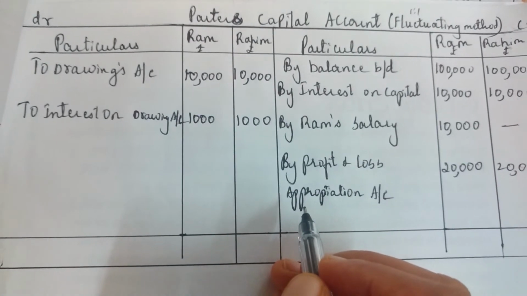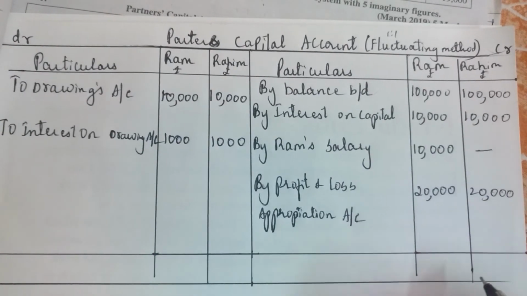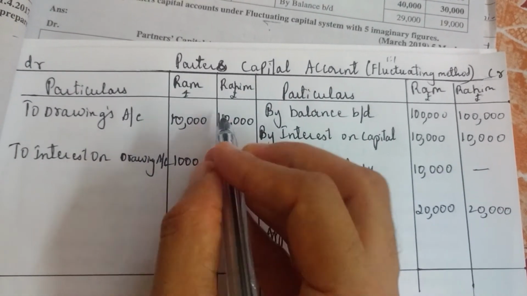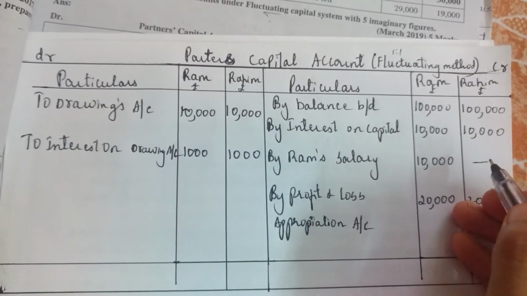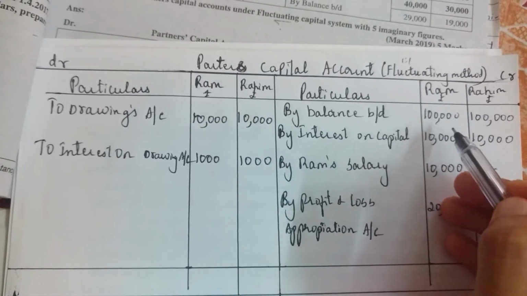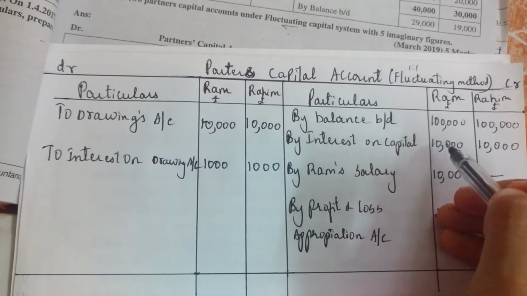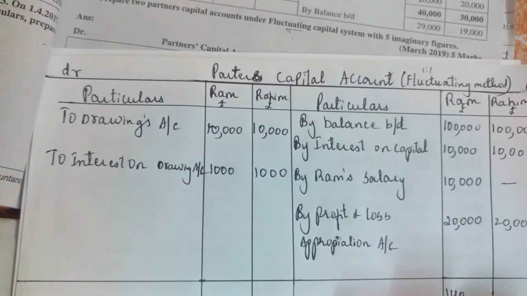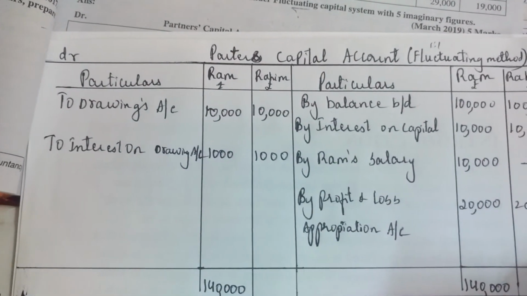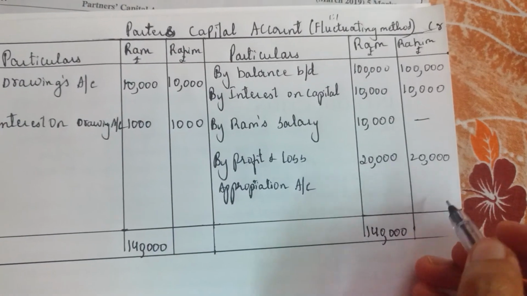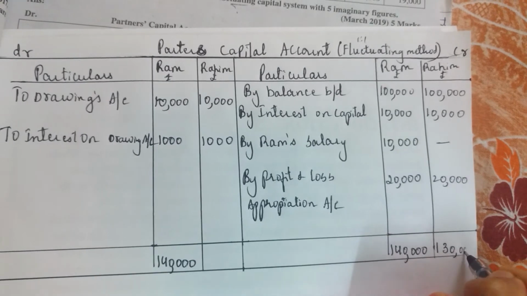Then now the next thing is we are going to balance the account. How do you balance the account? You can use your calculator also. First let's see for Ram. Ram total you do. This side, credit side, is more. So one total it will be 40. 20 plus 10 plus 10, 40 plus 1 lakh. So 1,40,000 here. 1,40,000 here. Right? Then Rahim you total. Of course this side is more. So 10 plus 20, 30,000. So 1,30,000. Please use your calculator.